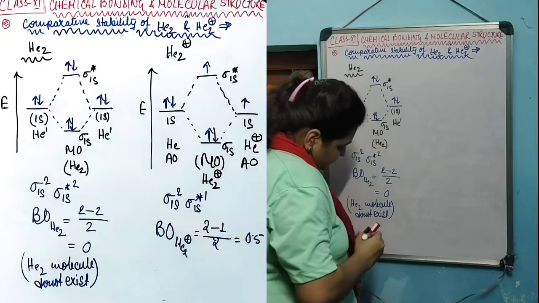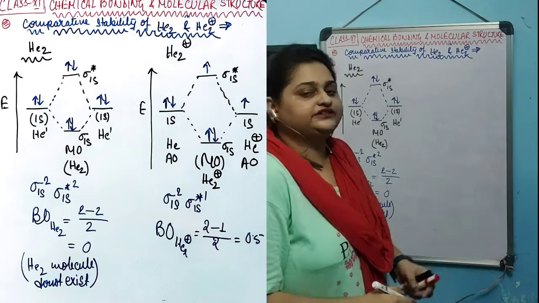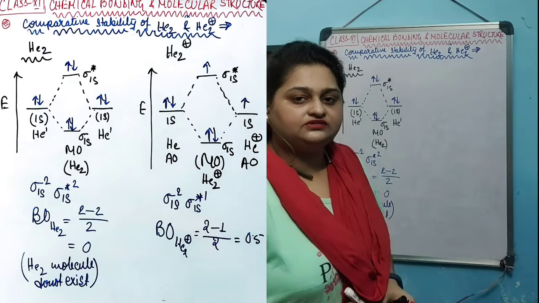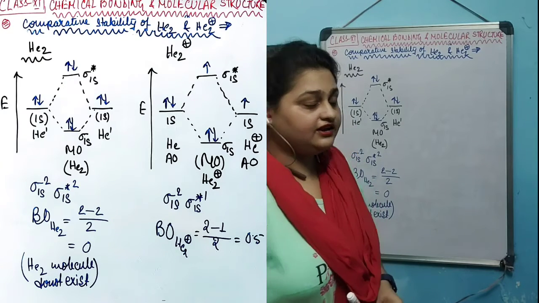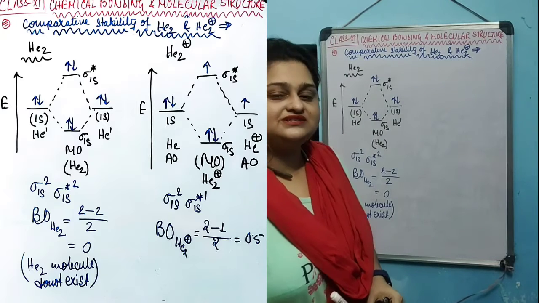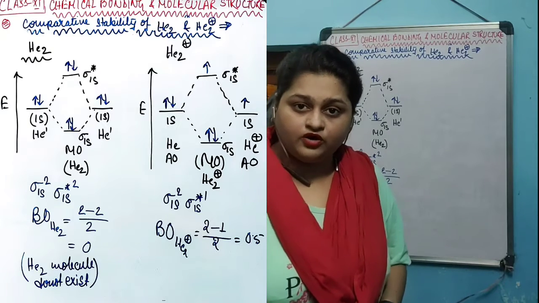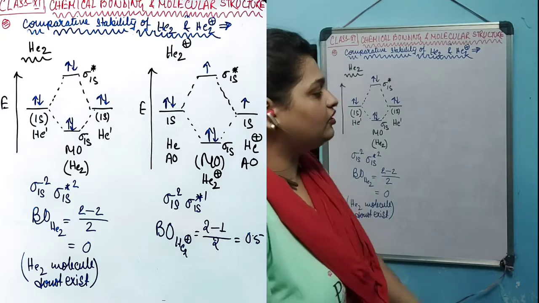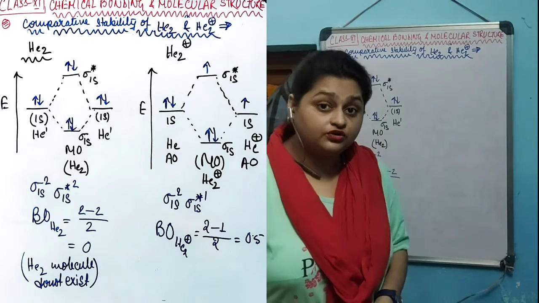This is another advantage of MO theory, that we can explain why certain types of molecules in nature do not exist. Like helium exists as a monoatomic molecule, not a diatomic molecule. Why? It was explained on the basis of this MO theory.